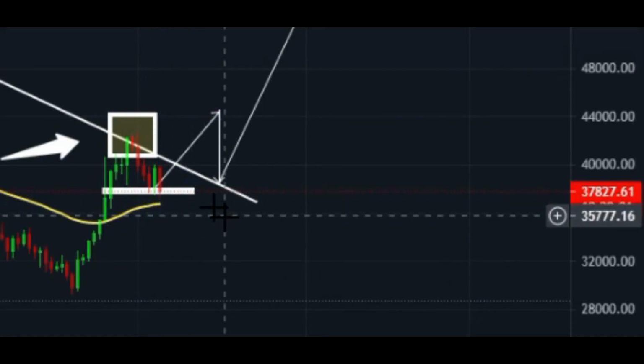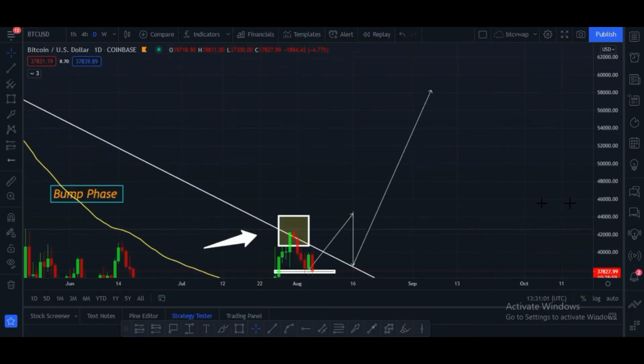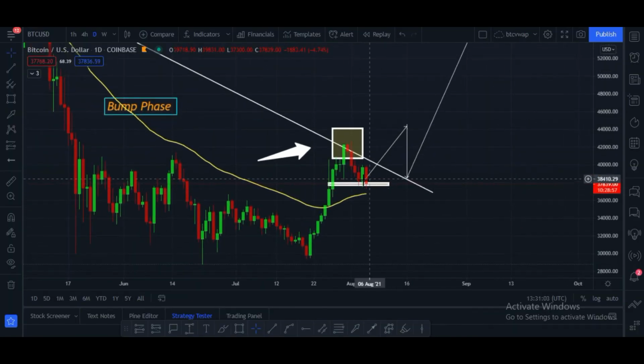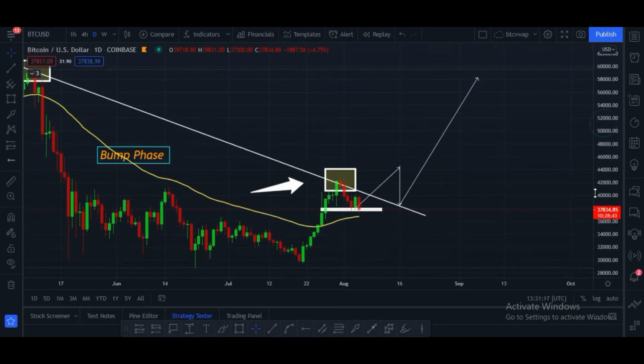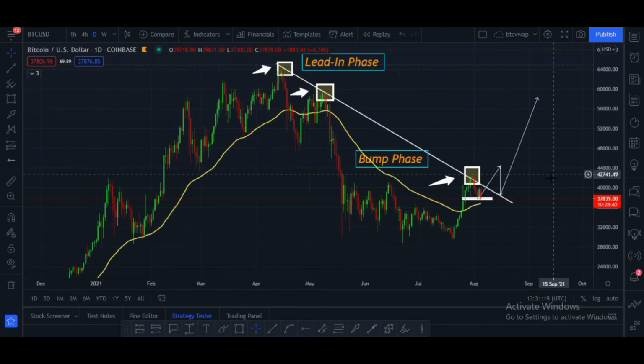And here you can see how beautifully Bitcoin price is still holding this area, and I think Bitcoin price can go up after that, and then it can go down to retest this down sloping resistance line, and after that price will go up. It is according to the bump and run pattern.